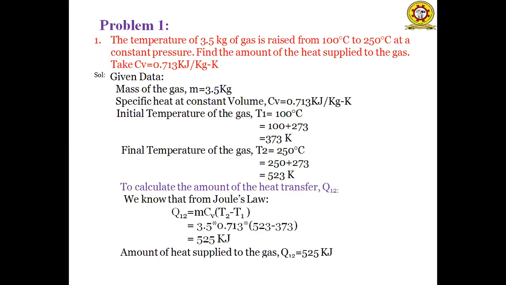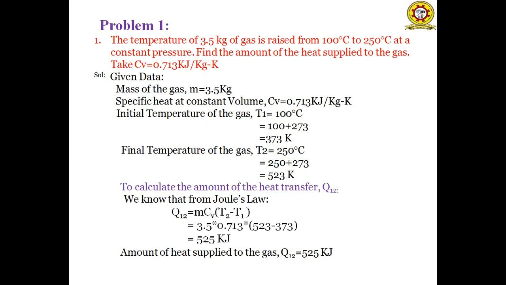Problems on Joule's law. First problem. The temperature of 3.5 kg of a gas is raised from 100 degrees centigrade to 250 degrees centigrade at constant pressure. Find the amount of heat supplied to the gas. Take Cv is equal to 0.713 kilojoules per kg Kelvin.